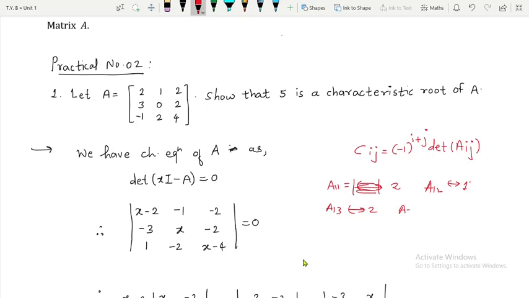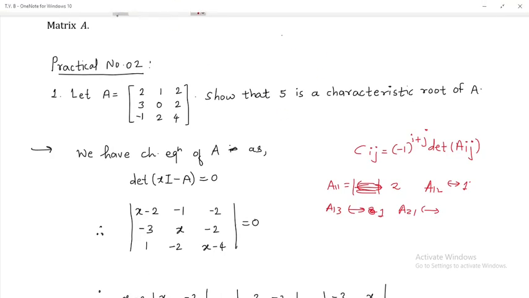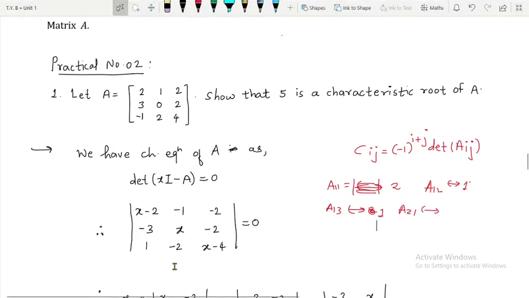If you go for a21, similarly you can check. For a13, this is first row and last column, so you will get polynomial of degree 1 for a13. What about a21? For a21, this is second row and first column, so it will be a polynomial of degree 1.